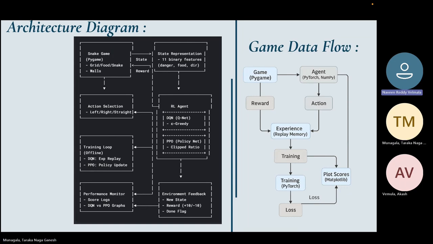This is how we structured the project. Input preprocessing converts the game state into 11 binary features. The decision module, DQN or PPO, selects the best action. Rewards are calculated and sent back to the model. We log scores and rewards for analysis. This modular approach helped us easily switch algorithms and debug issues during training.